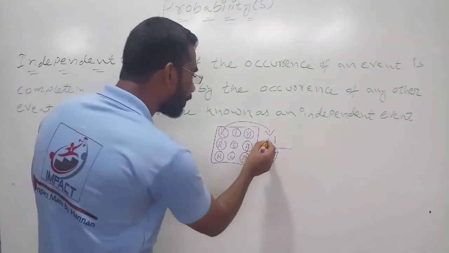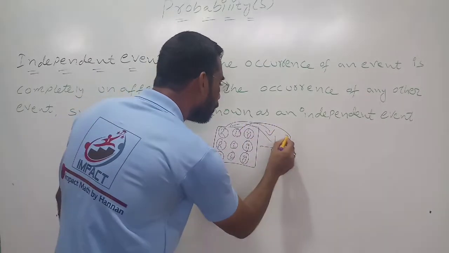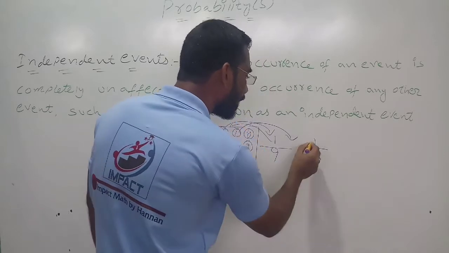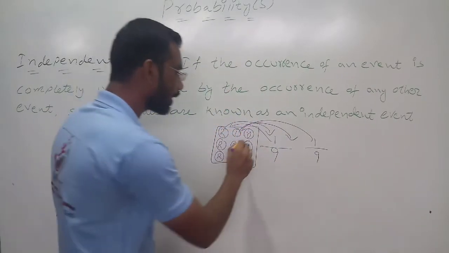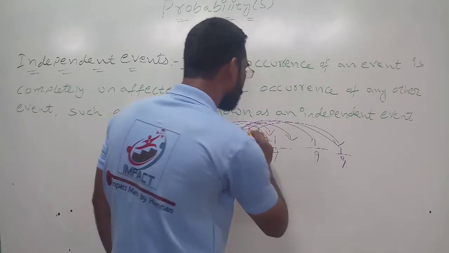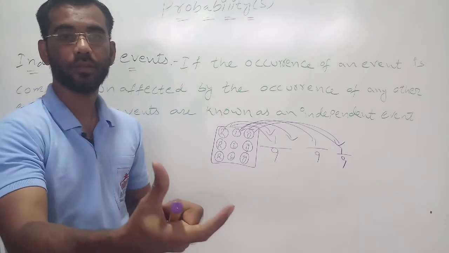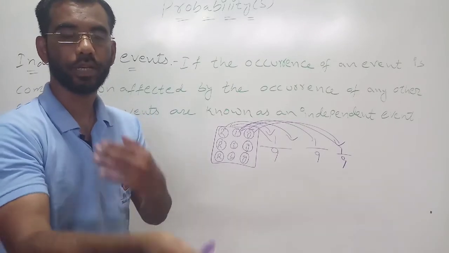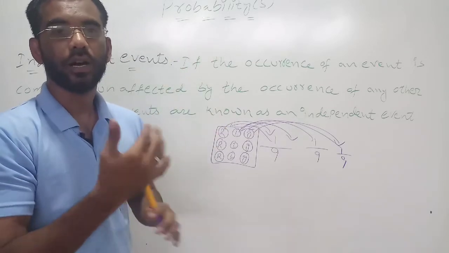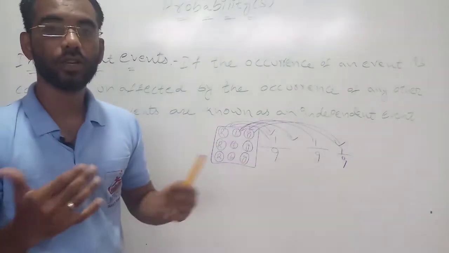Now what am I doing? I am putting this red back in the box again and taking the blue. What will be the probability? 1 out of 9. Again I am putting this back and taking the green color. What will be the probability? 1 out of 9. Again I am putting this back and taking one more color. See, it is replaced. After taking one and getting the probability, we put it back again, then take another one and put it back again. Replacing of the colors is called independent events.